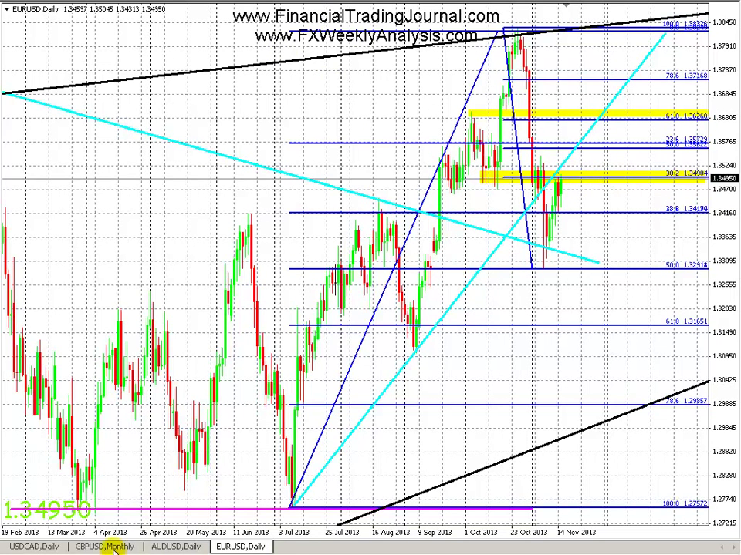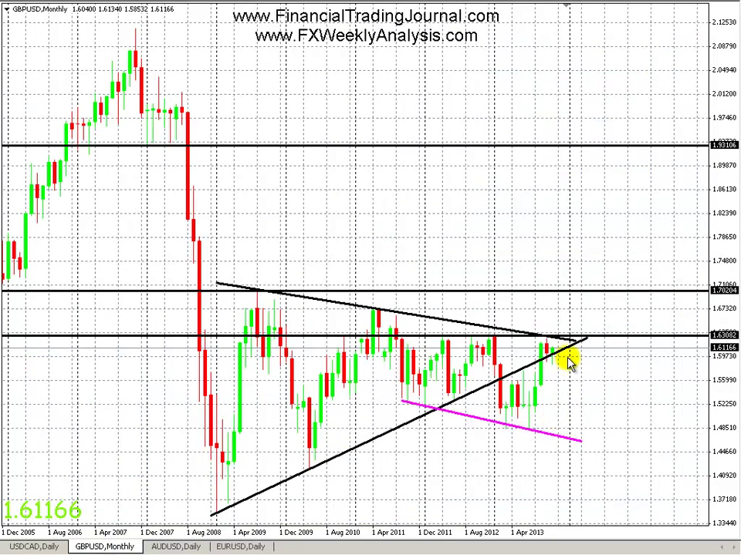Lastly, we have the pound dollar. Pound dollar monthly chart, don't really have much to say. We have a green, I guess you could call that a green pin bar right now, kind of a hammer, but it's not at the bottom, it's at the top. So that doesn't really mean much considering where the market is right now. So that's all I have for the monthly chart.